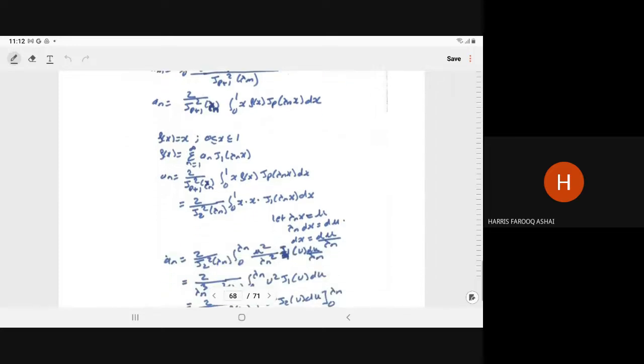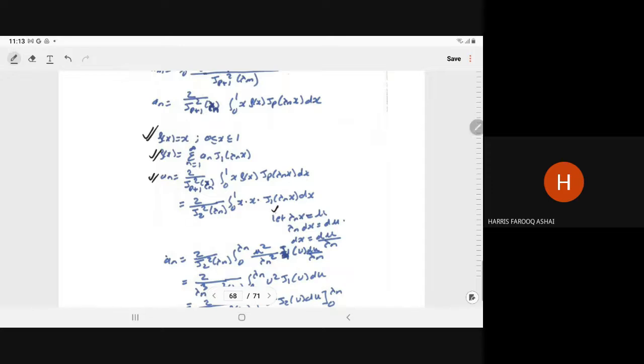Similarly, if you have to write the expansion of x, f(x) is equal to x when x lies between 0 to 1. So f(x), it is given to you, can be written as summation a n J1 lambda n x. So when we have J1 lambda n x, at that time a n will become 2 upon J(1+1) square lambda n, so it will become J2 square lambda n, integral 0 to 1 x into f(x) into J1 lambda n x into dx. So that will become x square J1 lambda n x dx.